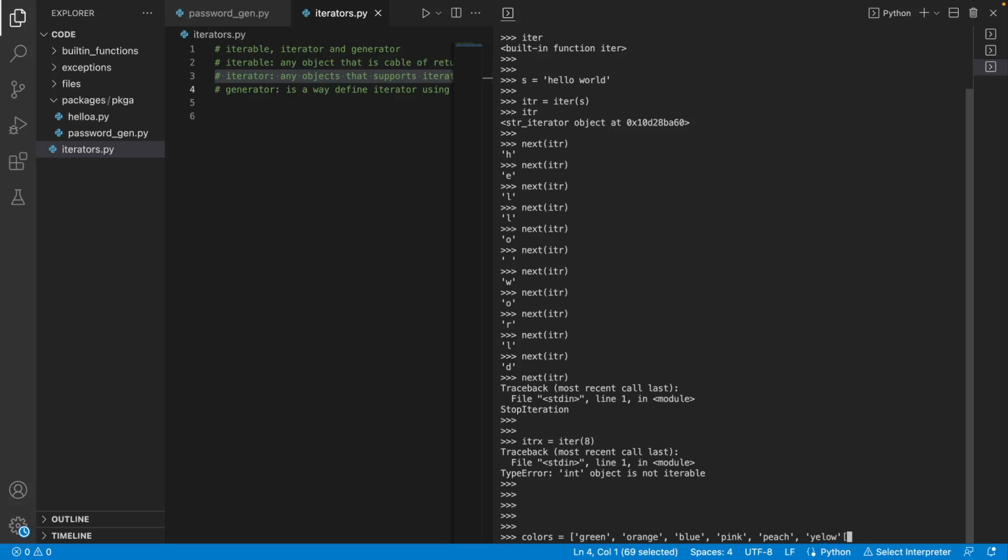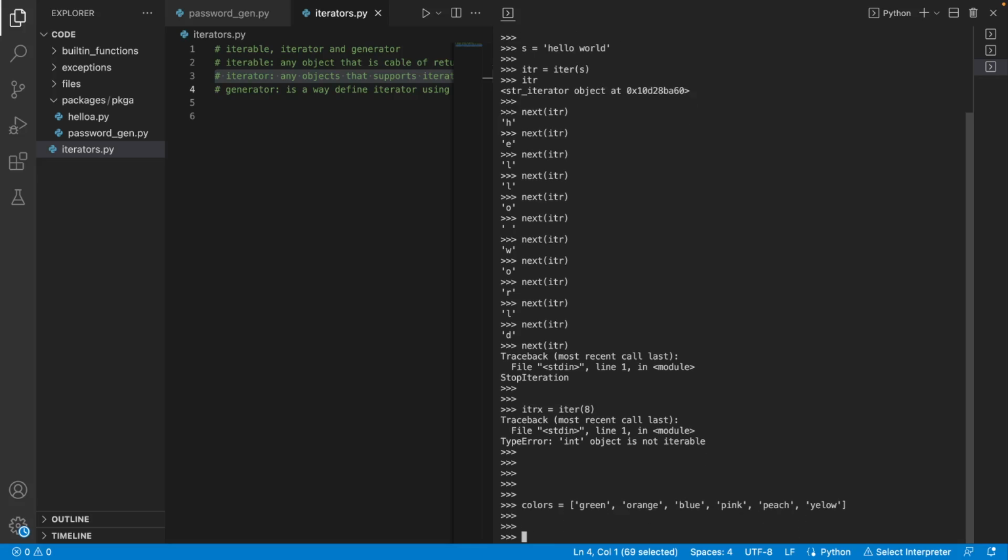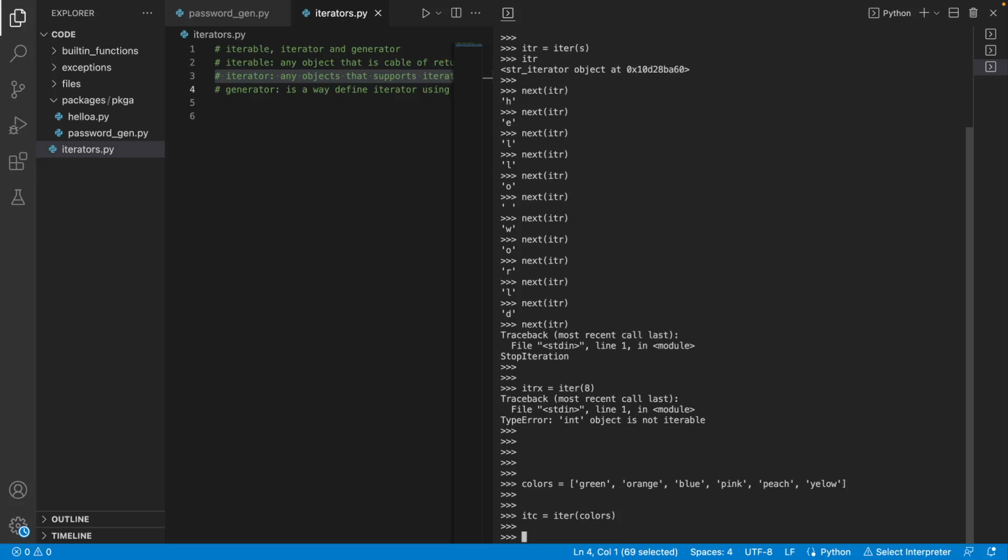We have these different colors. Now I call iter on colors, since it is a sequence, and all sequence types are iterables, all capable of returning an iterator.